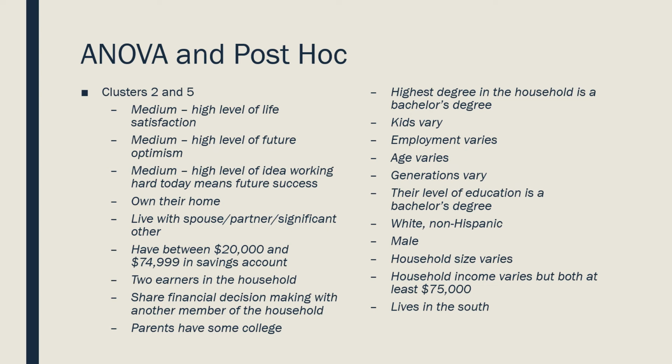Clusters 2 and 5 have medium to high levels of life satisfaction and future optimism, own their own home, and have $20,000 to $75,000 in savings accounts. They both hold bachelor's degrees. They are white non-Hispanic males, with household size varying, but they both make at least $75,000 a year.